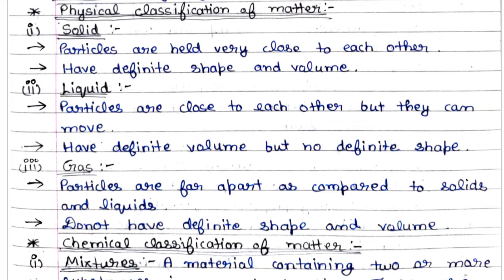Second is liquid. Particles are close to each other but they can move, like water. Liquids have definite volume but no definite shape. Like water, if you put it in a glass, it will take the shape of the glass. If we put it in a jug, it will take the shape of the jug.